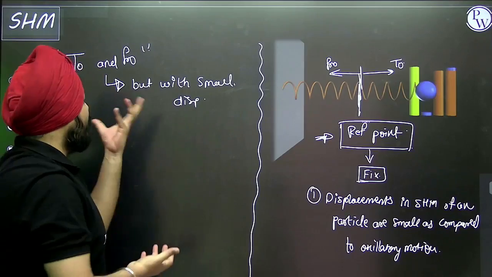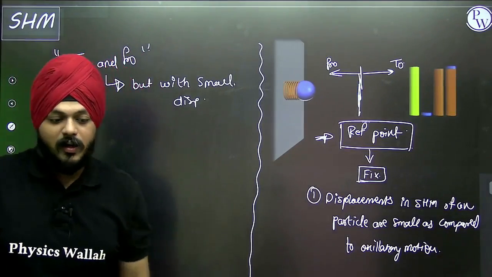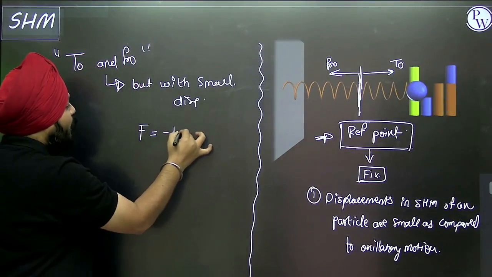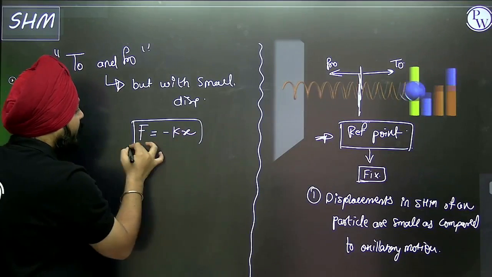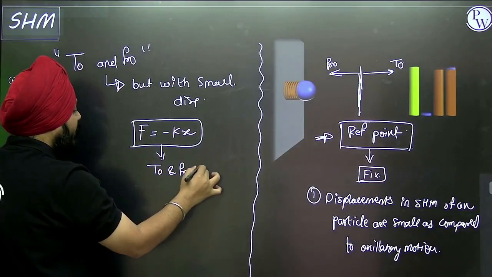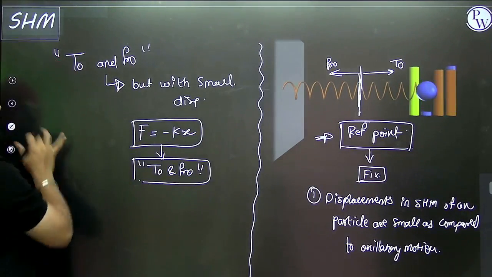So SHM is to and fro, but with a very small displacement. Again, we move back to our statement. F is equal to minus kx. This is responsible for the to and fro of the particle, and this is named the restoring force. But how and why?